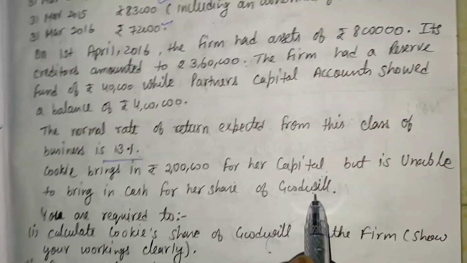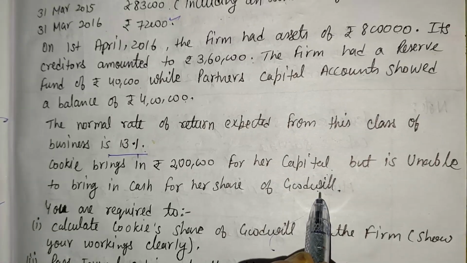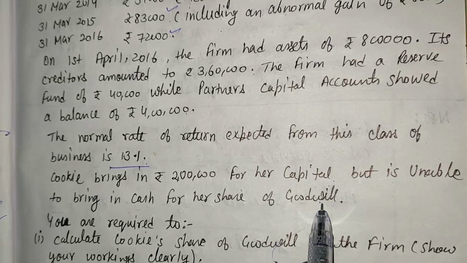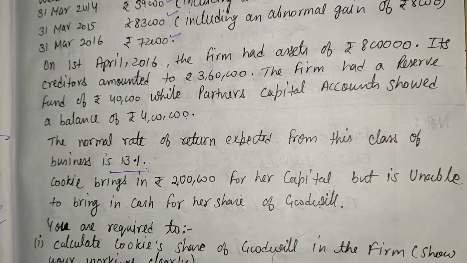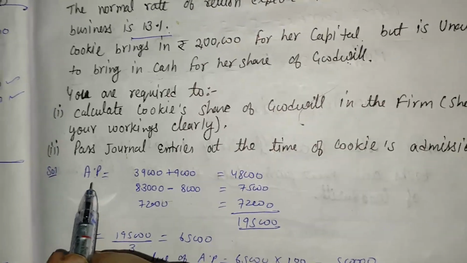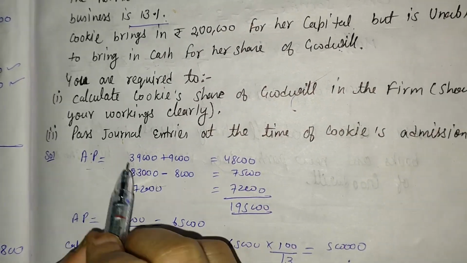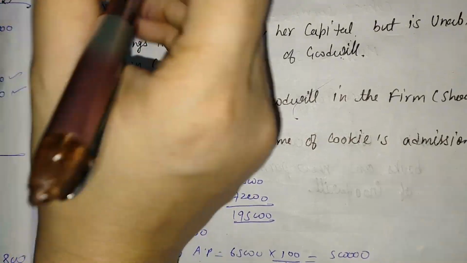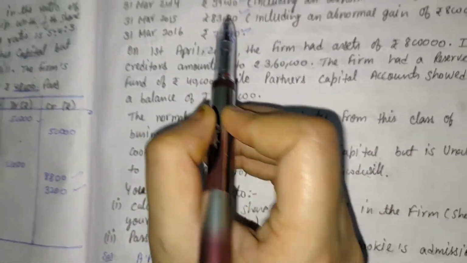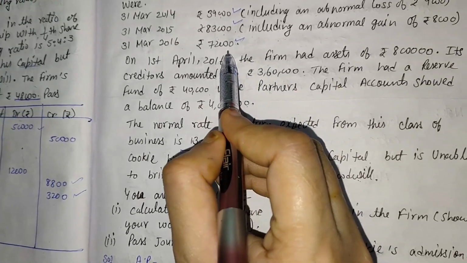So, for the calculation of goodwill, we apply the formula of capitalization of average profit. And what is the formula of capitalization of average profit? The first step is to calculate average profit. Here 3 years' profit is given. The first year profit is 39,000. The second year profit is 83,000. And the third year's profit is 72,000.